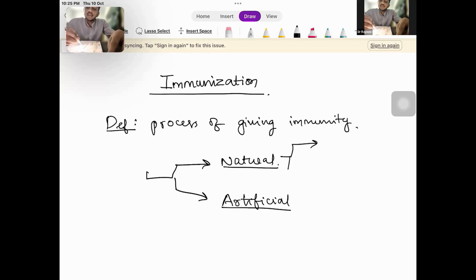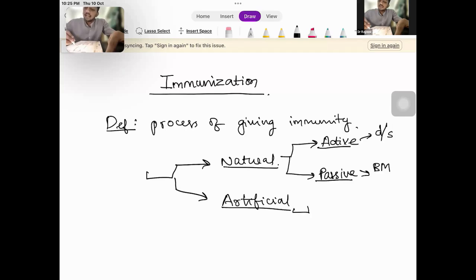And again, it can be divided into active and passive. So how do you get an active natural immunity after getting a disease? So how do we get a passive immunity naturally? Here, a newborn infant is getting preformed antibodies via the breast milk. So the breast milk will confer passive natural immunity via the preformed antibodies that are present in the breast milk, especially colostrum.